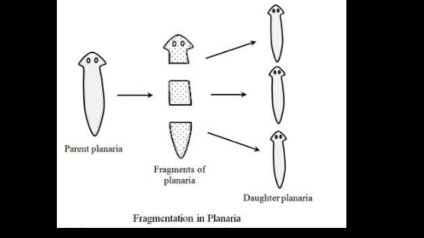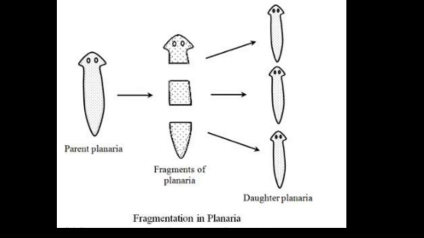This point will become very clear by taking the example of Planaria. Planaria is a flatworm which you already studied in 9th and 11th class. Planaria is a flatworm found in freshwater ponds, and it possesses a great power of regeneration.